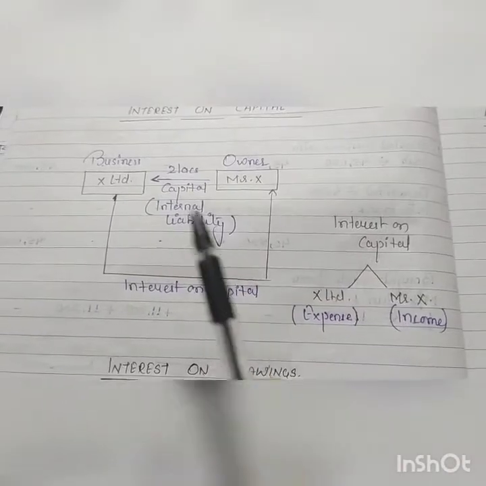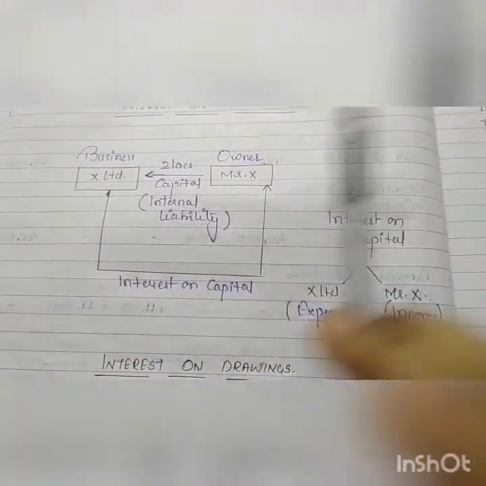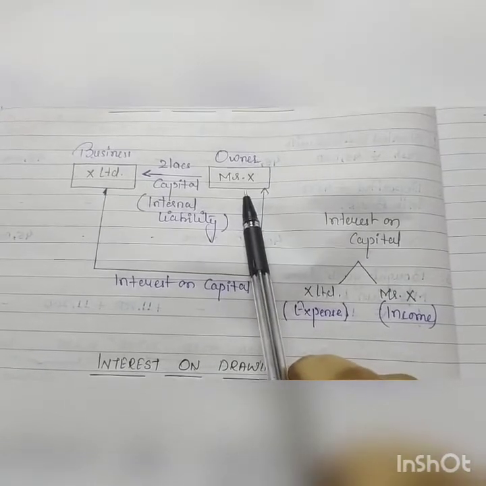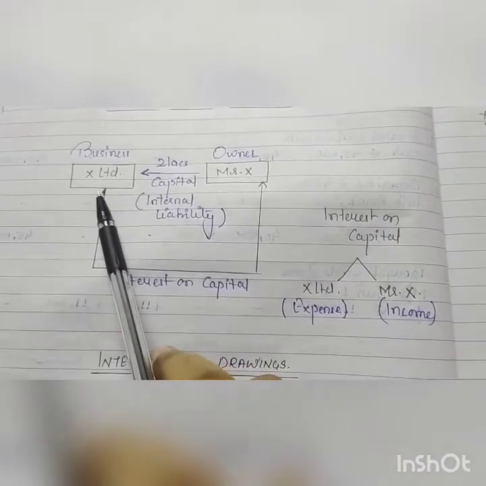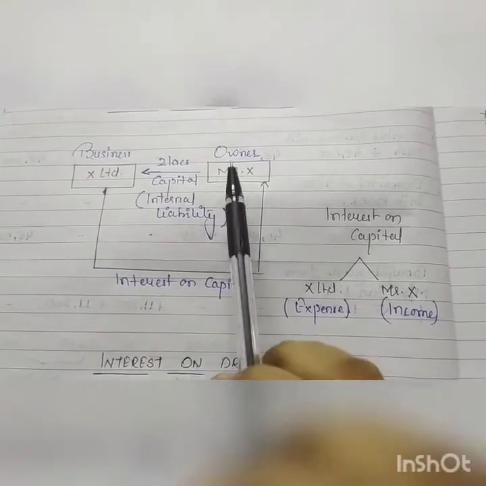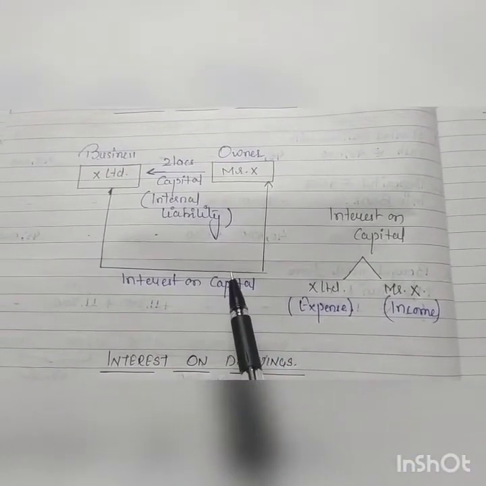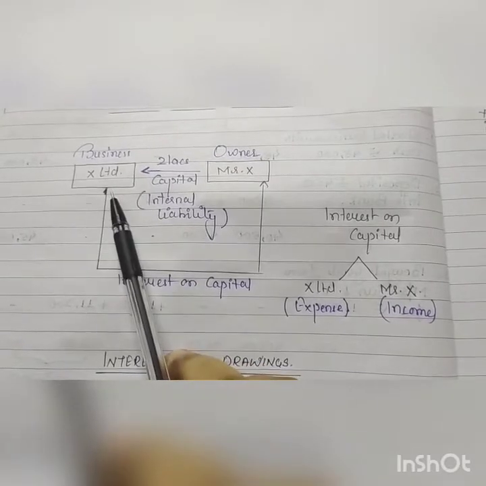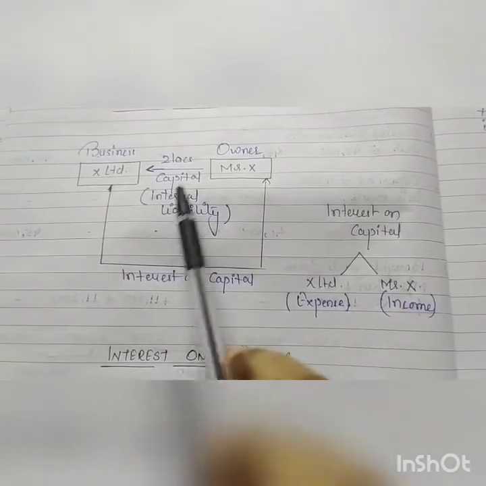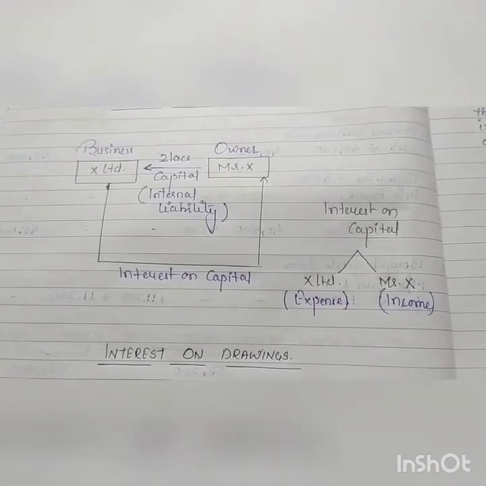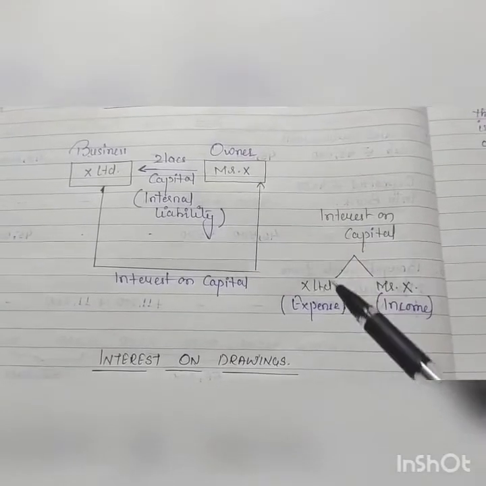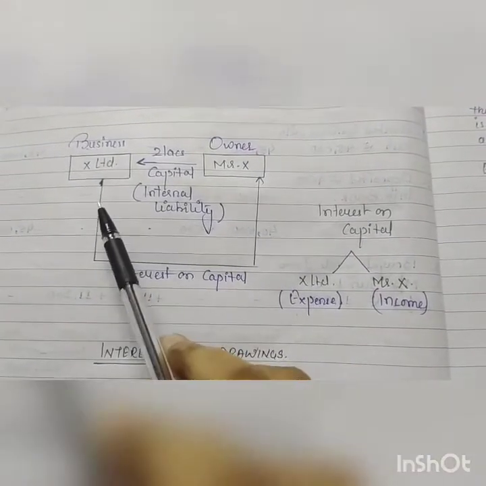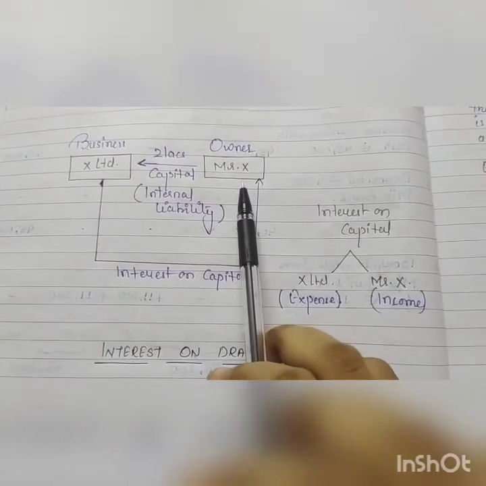So for the business, that is X Limited, I have taken an example here. Suppose Mr. X invested rupees 2 lakhs as capital into his business X Limited. So from the business point of view, this amount will be treated as an internal liability, and X Limited has to pay interest on that amount to Mr. X. For X Limited, this interest will be considered an expense because the business is paying this amount to the owner.